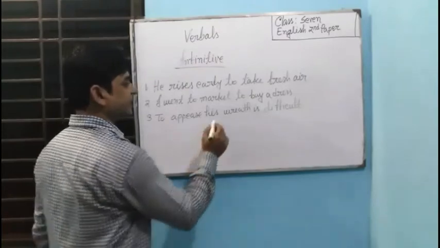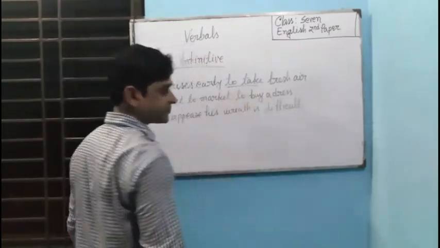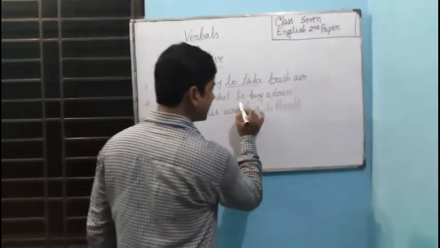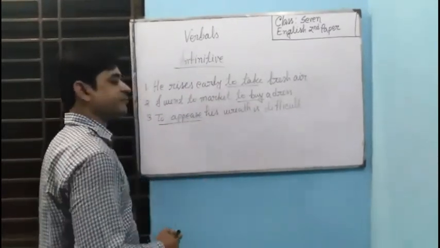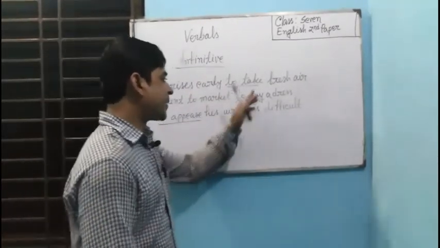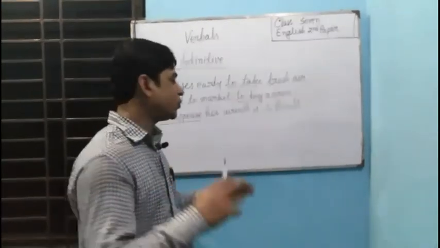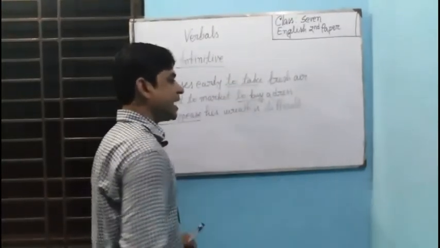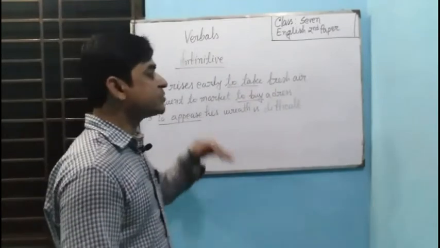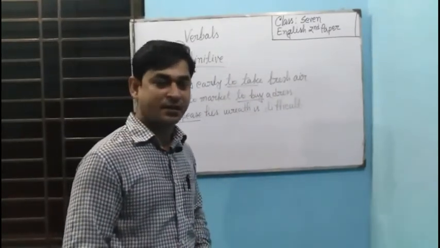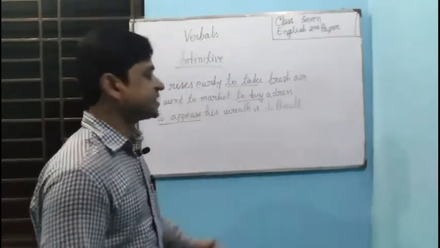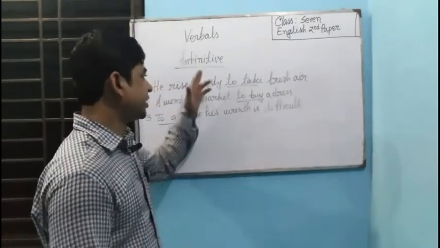So here you see, to take is a form of verb, to buy is a form of verb, and to appease is a form of verb. The verb has been formed with the help of to, and it will not be changed in the different structures of tense. So such kinds of verbs are called infinitive.